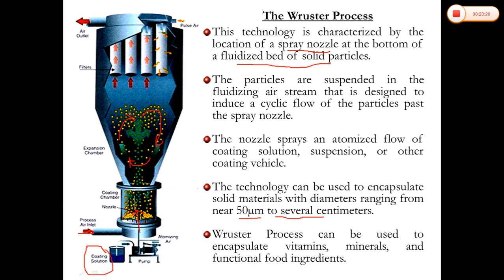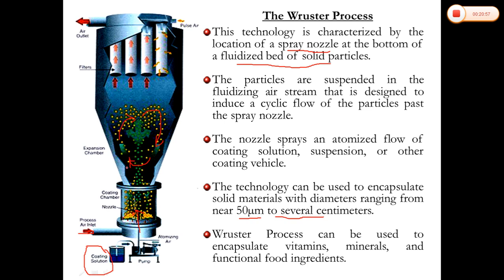So single particles, because of that cyclic process, will come in contact with our coating solution many times. Depending upon the thickness, we can control the coating of that particular material. Along with that, the supporting air stream also serves to dry the product while it is being encapsulated. The drying rate is directly related to the volume and temperature of the supporting air stream.